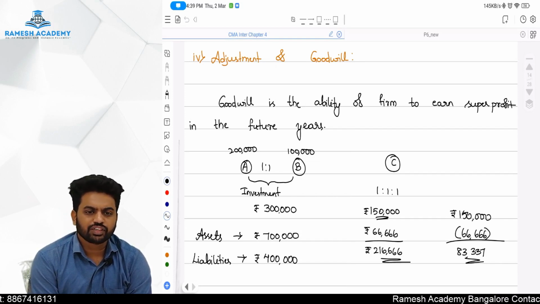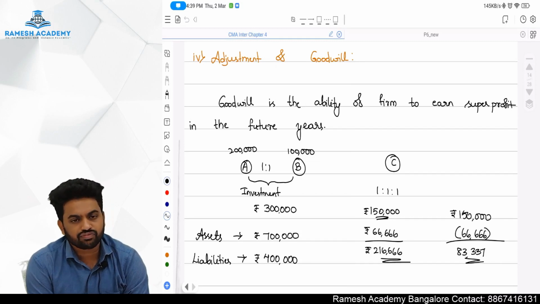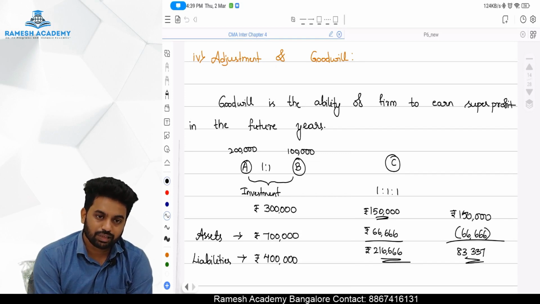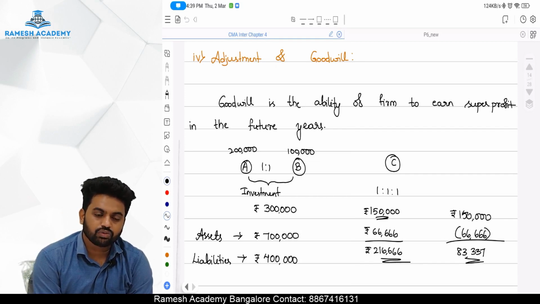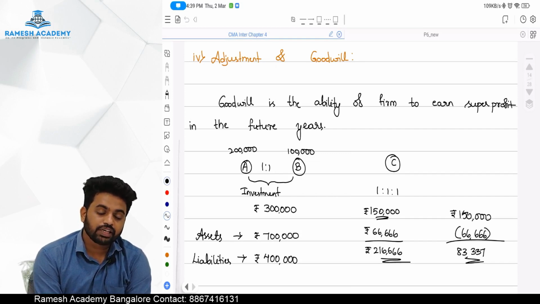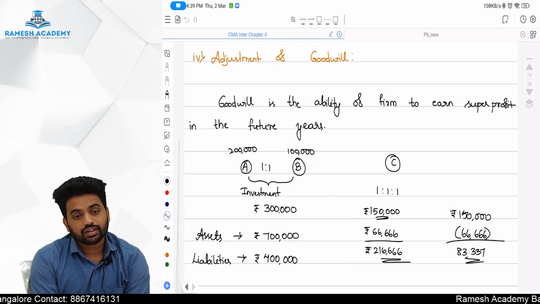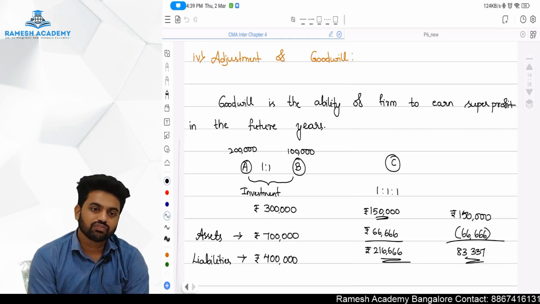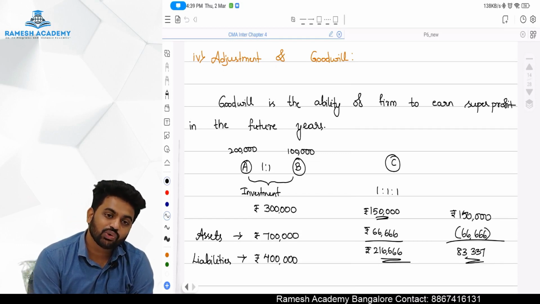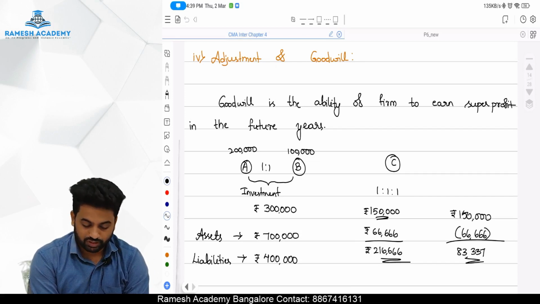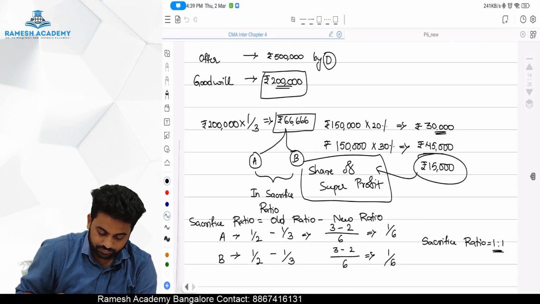It might be in the case of retirement, death or admission; the goodwill entry is the same. When our partner brings the money, the entry will be cash account debit to new partner's capital account. Later, if he has to give certain money towards goodwill, then it will be gaining partner's capital account debit to sacrificing partners. Which ratio? Sacrifice ratio. Don't take the old profit sharing ratio, take the sacrifice ratio. Okay sir, fine.